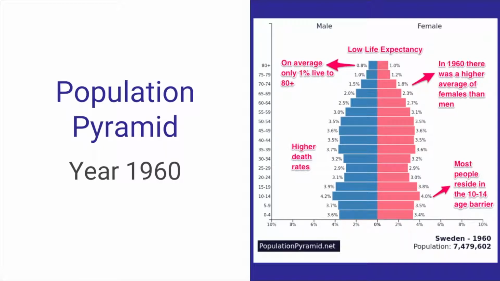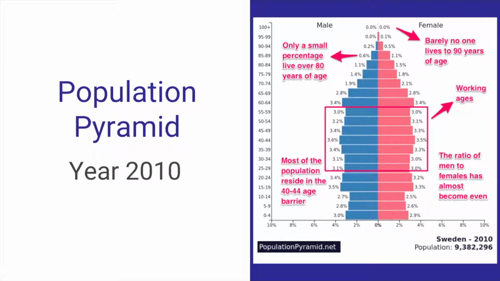Higher death rates result in a lower life expectancy. The percentage of the working age barrier is quite low. This population pyramid shows the population of Sweden in 2010. Only a small percentage of the population live over 80 years of age.